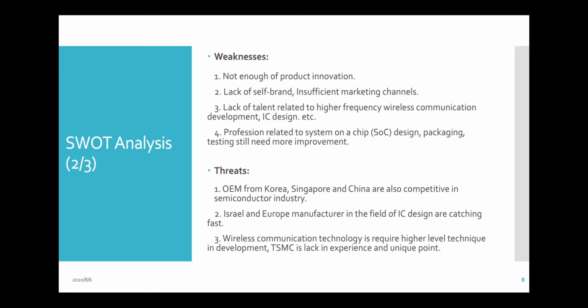They actually can collect a team and make their own brand, but TSMC is not actually doing that right now. And for system on chip design, packaging, and testing, TSMC is also not doing that. They give it to other manufacturers, the downstream manufacturers, for packaging and testing. They're not doing that on their own. Otherwise, they could bring more cost down when making the chips. But it gives benefit to upstream and downstream industries, which is another good thing. But it actually counts as a weakness for TSMC.